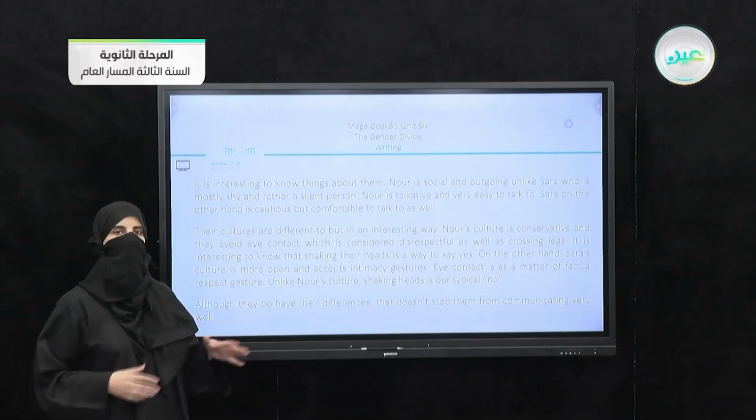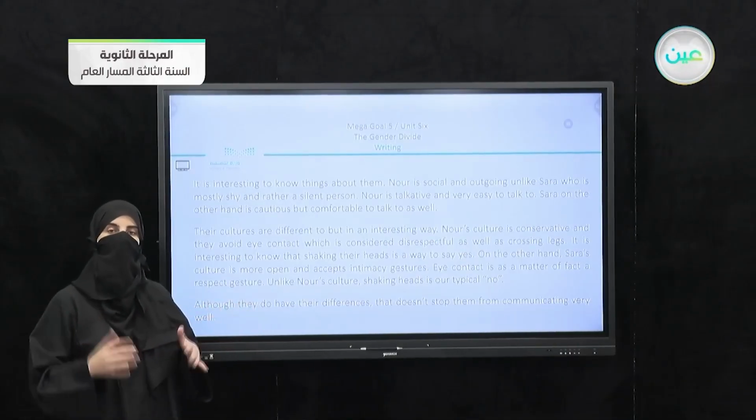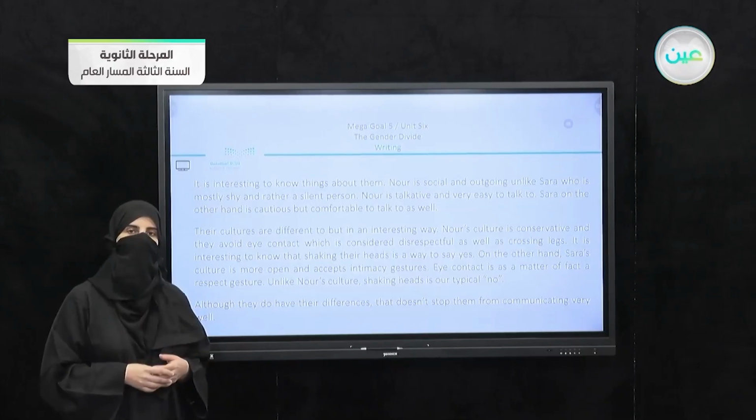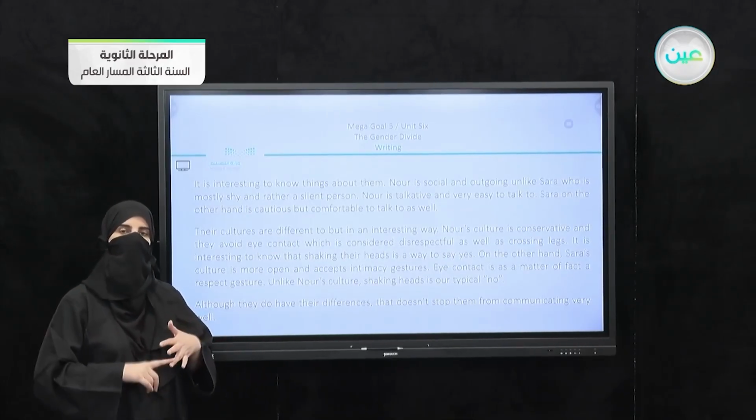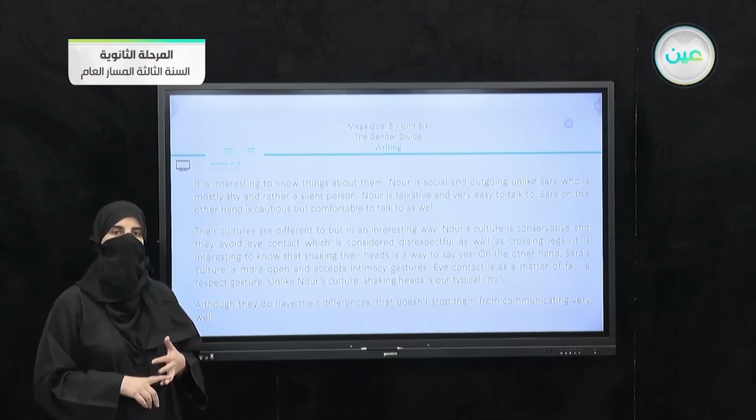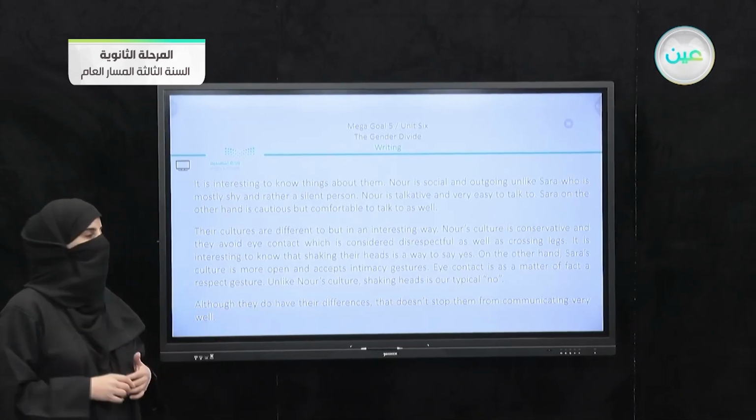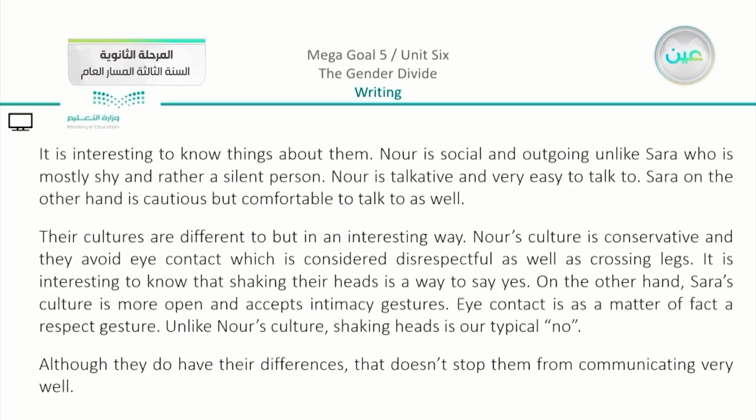So here you can see that there is a very clear comparison between the two cultures that Noor and Sarah have. I have compared between their personalities and also between their cultures. At the very end, we have the closing part. We have here, although they do have their differences, that doesn't stop them from communicating very well. Now we have proved all the points that we have in the lesson, which is about comparison, or here a comparative essay. Now you can do the same, so you are going to start by choosing two people, writing your notes about them, and start comparing.